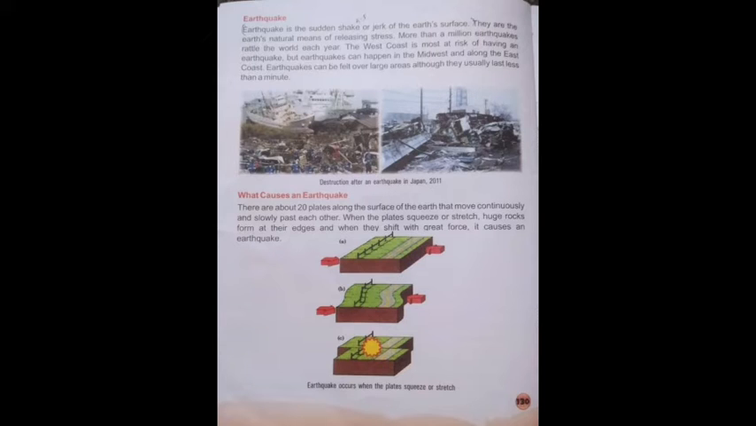What causes an earthquake? There are about 20 plates along the surface of the earth that move continuously and slowly past each other. When these plates squeeze or stress, huge rocks form at their edges. See, huge rocks are formed at the edges of these plates. When they shift with great force, it causes an earthquake. Then the earthquake happens.